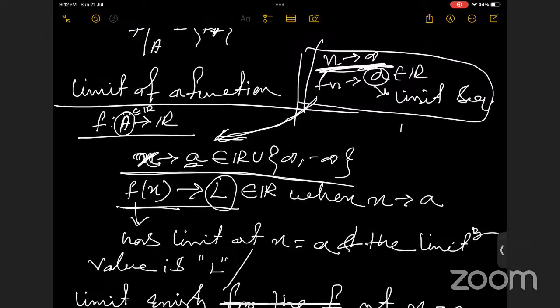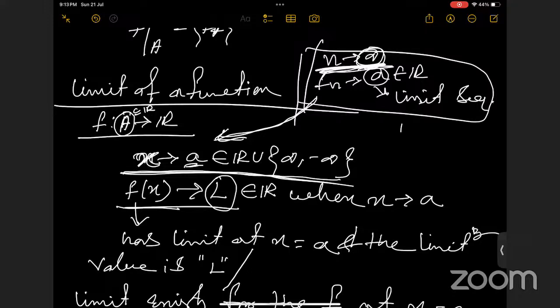So the limiting sense is also basically the same. For the sequence, we had n tending to particularly infinity. But for the functional limit, we have x tending to some real number or infinity or minus infinity.